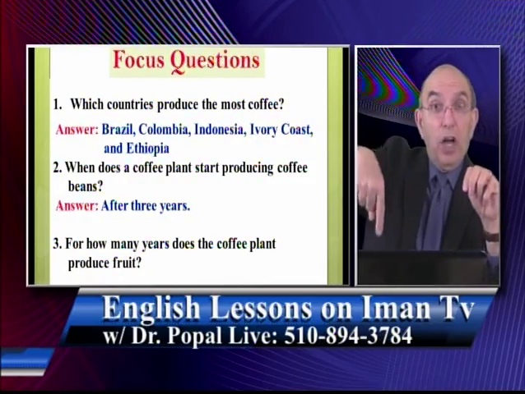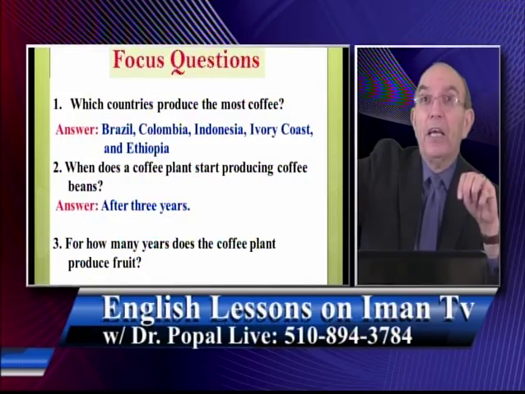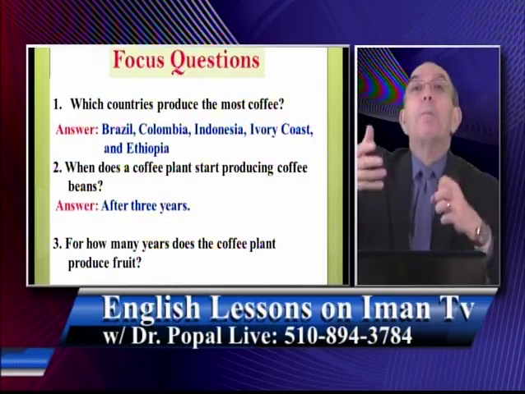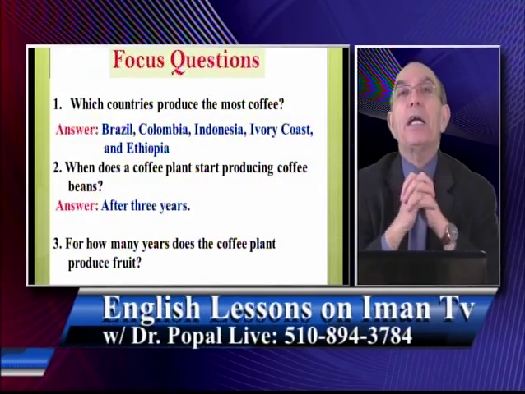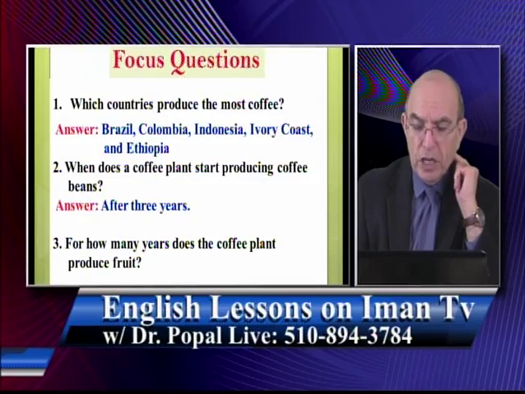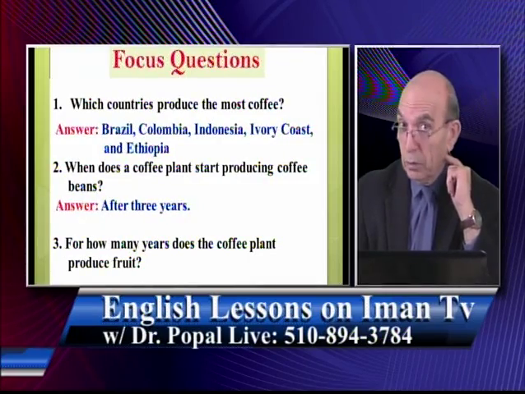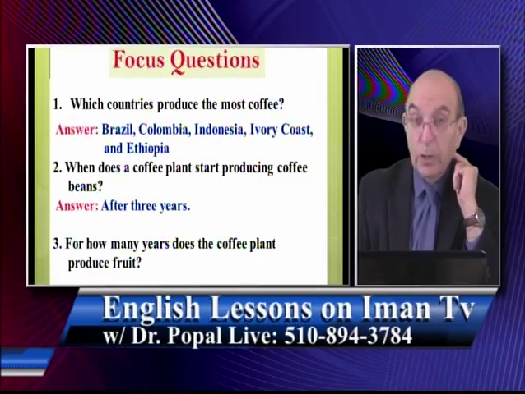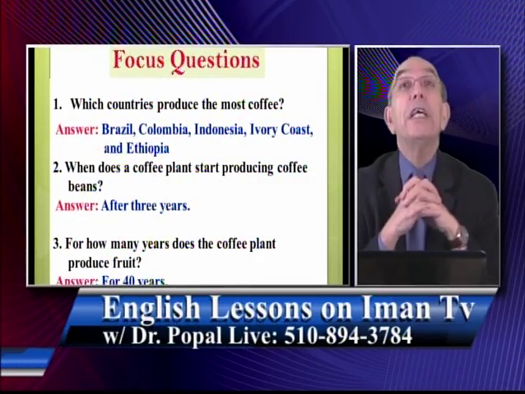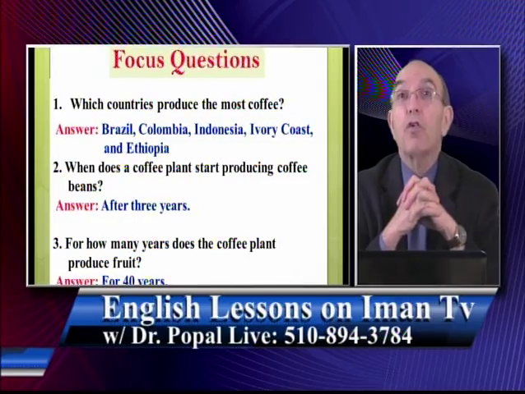So you plant the coffee plant today, wait 3 years, and then it starts giving you what? Coffee. But how many years after that can it give you coffee? What's the correct answer for number 3? For how many years does the coffee plant produce fruit? The correct answer is for 40 years. Yes, for 40 years.